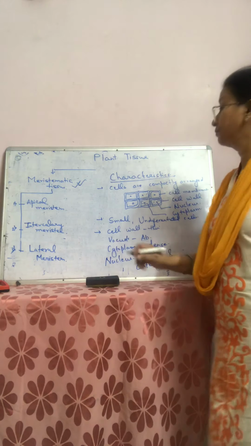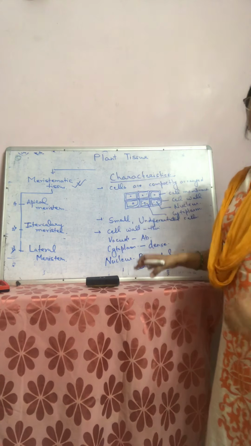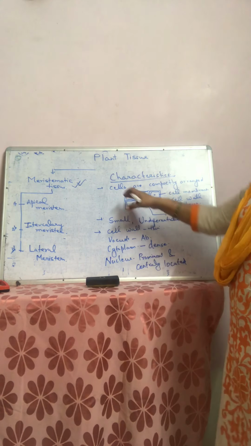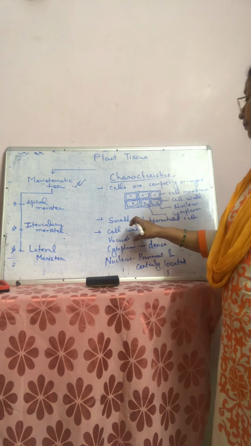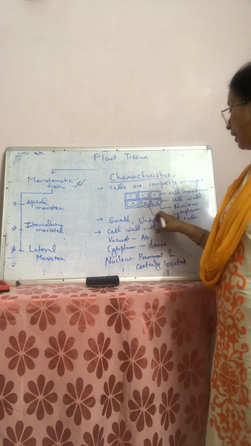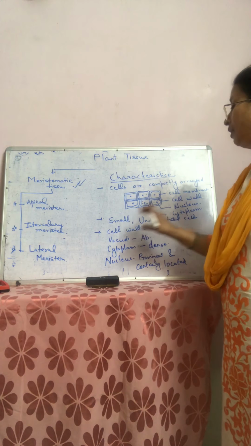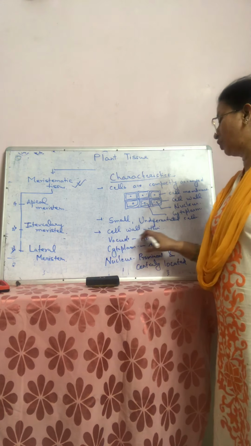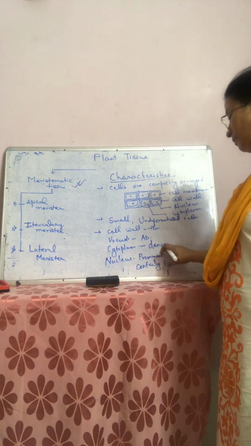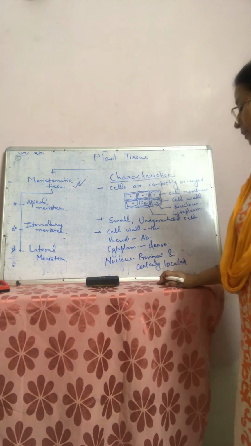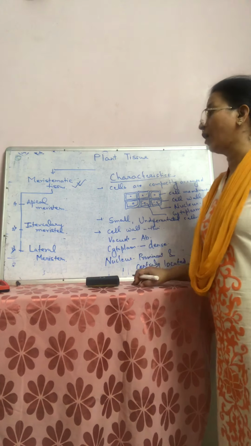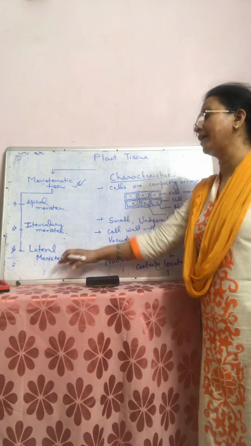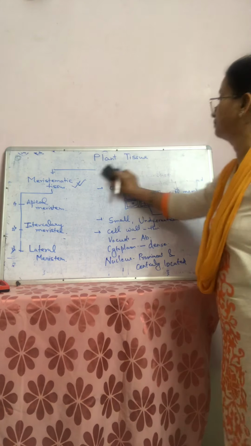Look at here. These are the characteristics of meristematic tissue. All the cells of meristematic tissue are compactly arranged. It is small, undifferentiated cells. Cell wall is thin, vacuole is absent, cytoplasm dense, nucleus is prominent and centrally located. Now we will discuss what is the difference between these three.